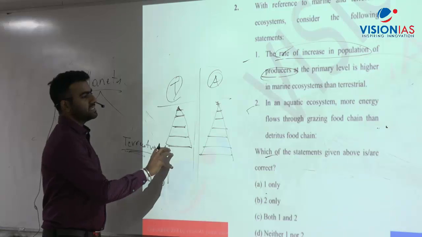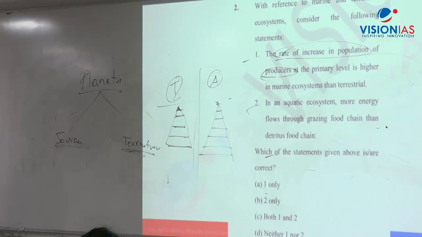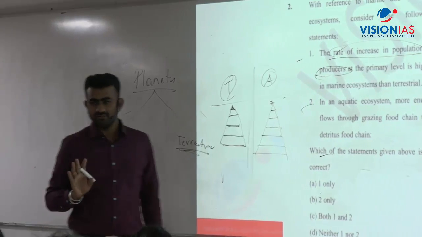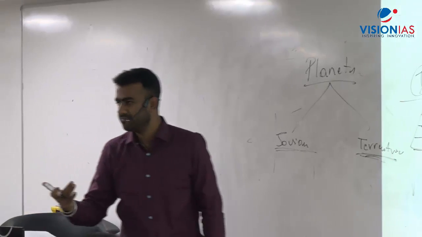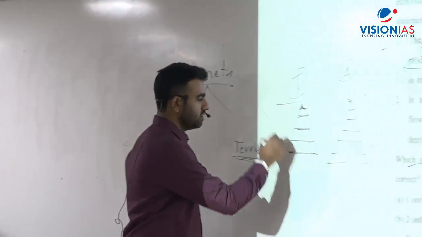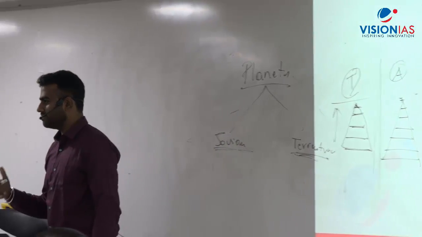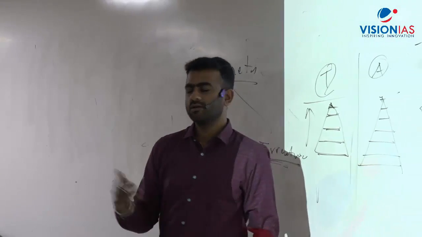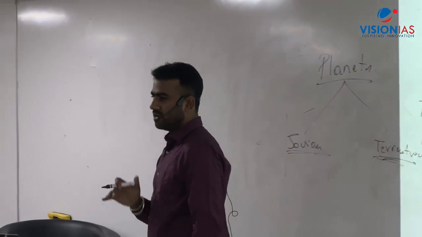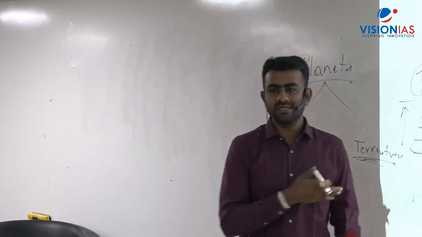In case of grazing food chain, what is a grazing food chain? Grass is not grazing food chain. Grazing food chain is where one organism is feeding on another, जो normal होता है usually. Producers would produce the energy. It would be stored in the plants, and herbivores would eat the plants. The carnivores would eat the herbivores. Then the top carnivores would eat both herbivores and carnivores. Okay, that is grazing food chain.